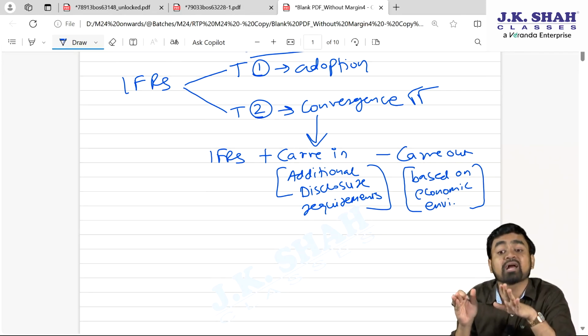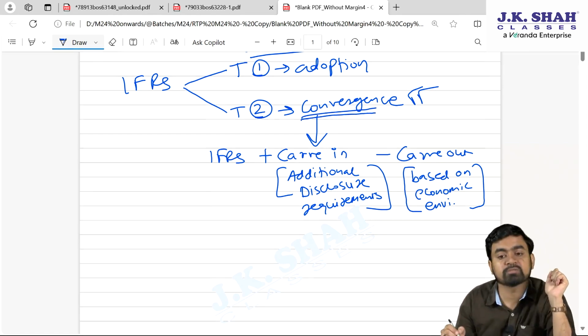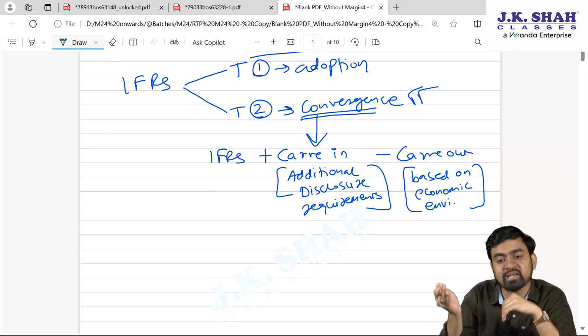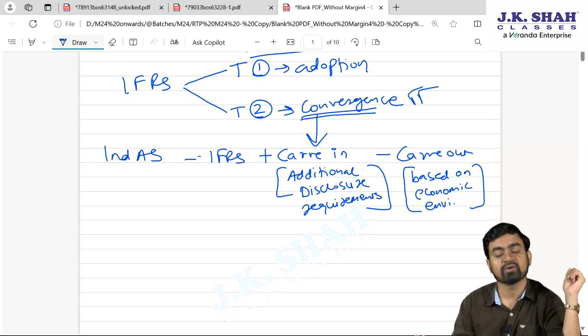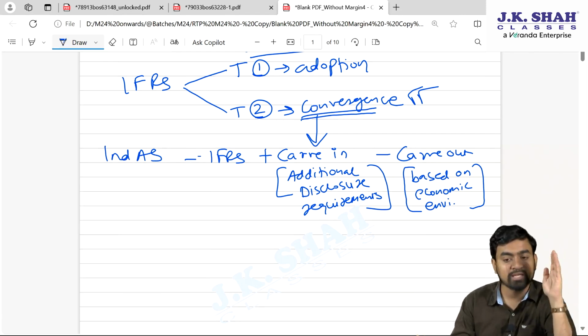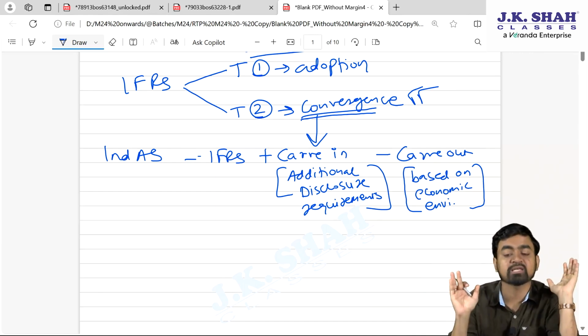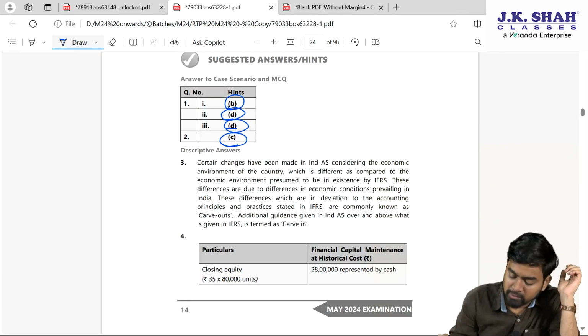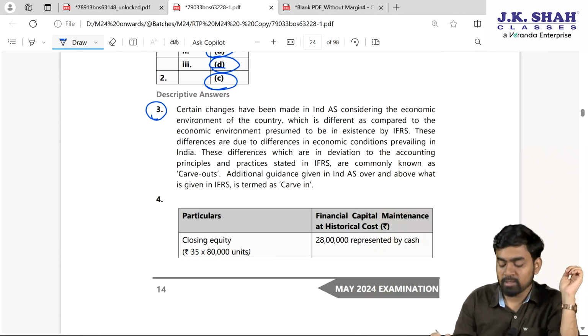Fine, that is known as what? Carve out. Hence, we have followed conversions method. We added something, we deleted something, and hence it will become, my dear students, Indian accounting standards. Fine. So Ind AS is what? It is in line with international standards, but with few carve in and few carve out to match economic environment of India. Fine. My dear students, if you see the solution here, check question number 3.